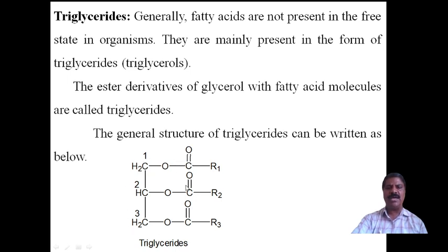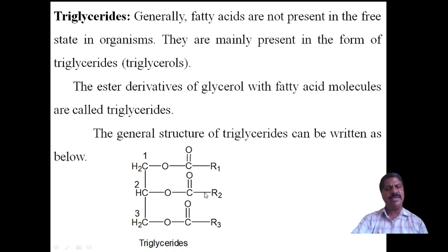I have already told you it is a trihydric alcohol: CH2OH, CHOH, CH2OH. And the fatty acid is R COOH. Here R is a long chain aliphatic hydrocarbon group.